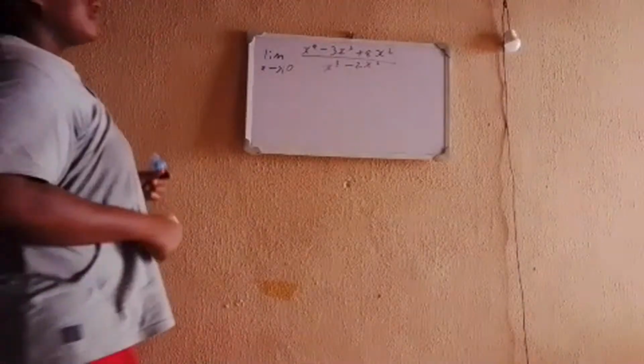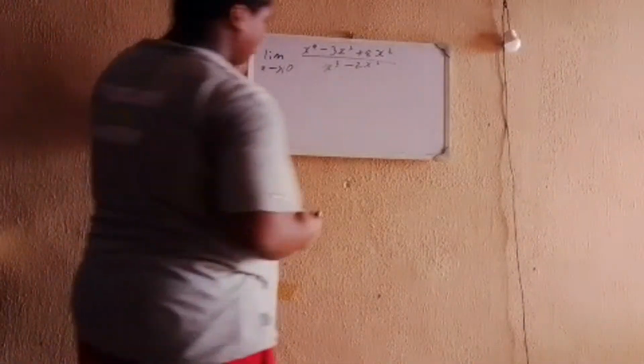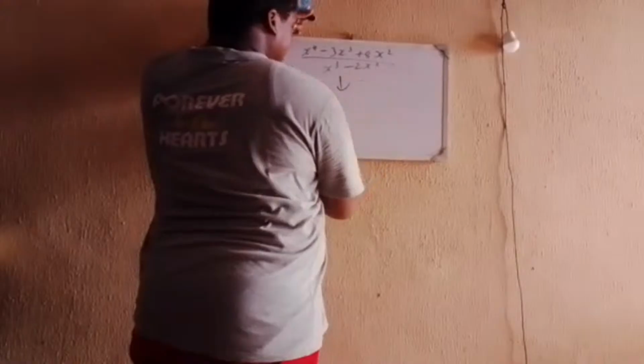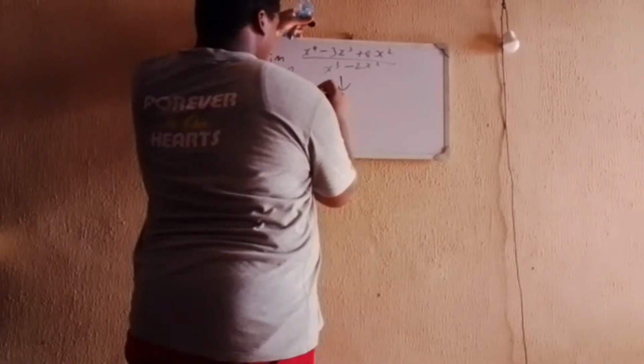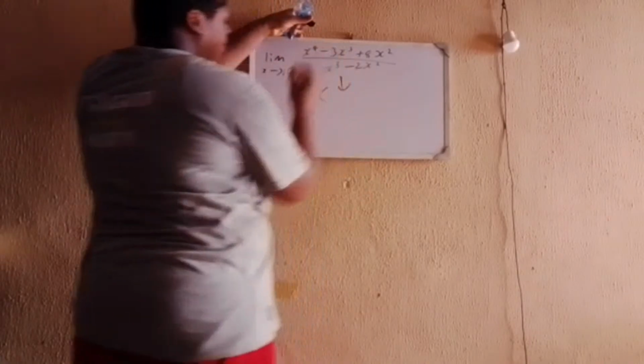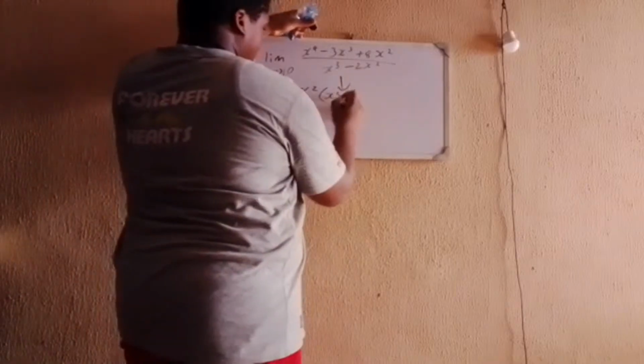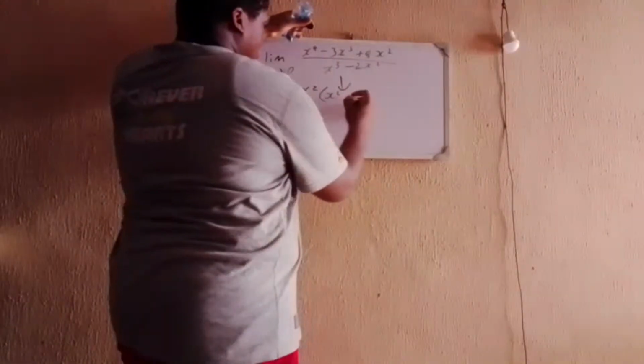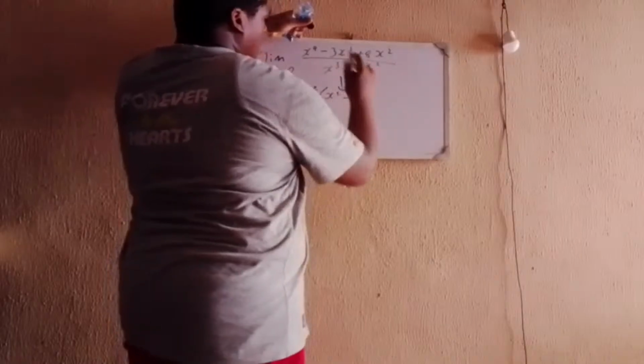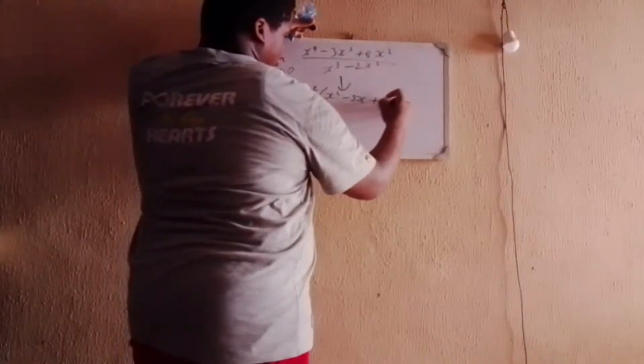Or in simpler terms, let's just factor out x squared from both sides. You factor out x squared from the numerator. You have x squared: x to the power 4 divided by x squared is x squared, minus 3x cubed divided by x squared is minus 3x, plus 8x squared divided by x squared is plus 8.